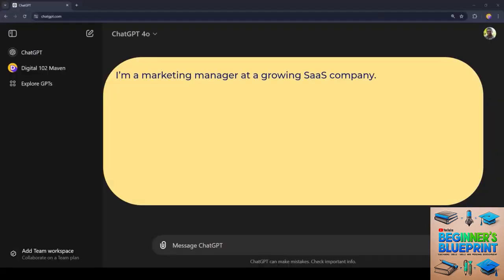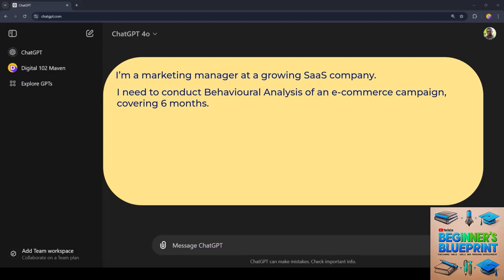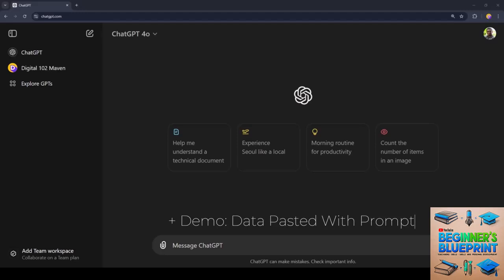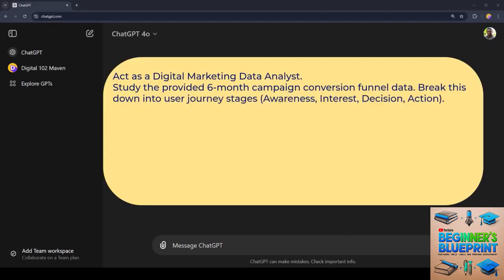I'm a marketing manager at a growing SaaS company. I need to conduct behavioral analysis of an e-commerce campaign covering 6 months. The campaign data has been pasted below this prompt. In this instance, I'm going to paste the data to demonstrate that you can actually do that. Moving ahead, act as a digital marketing data analyst.